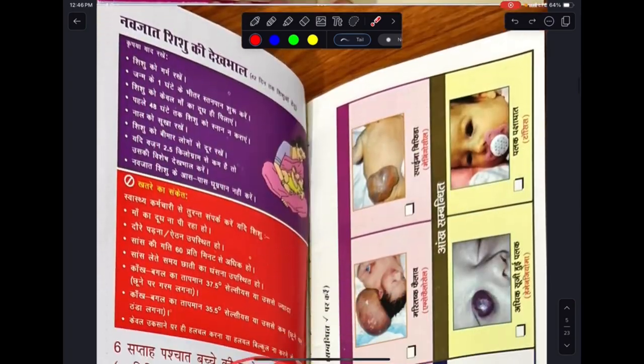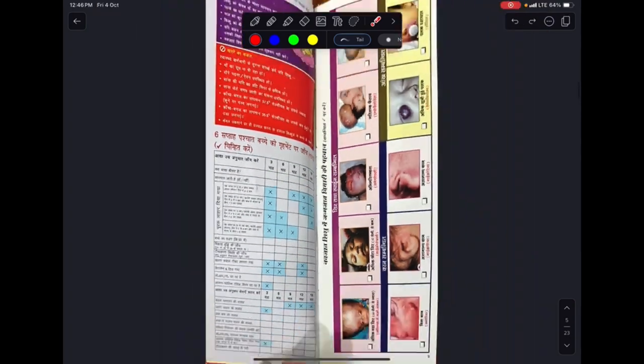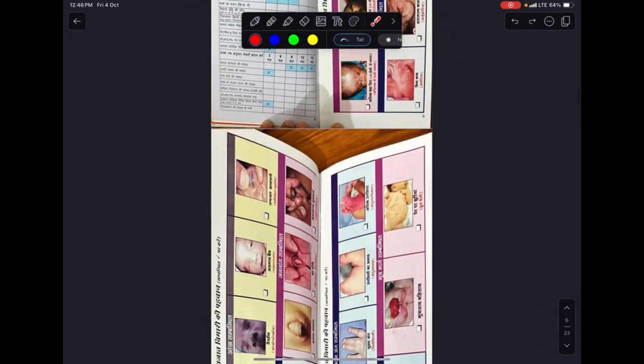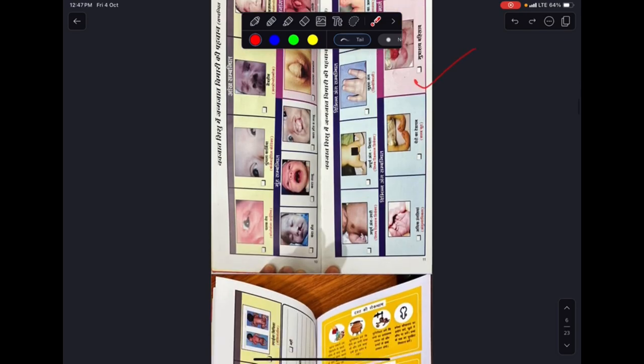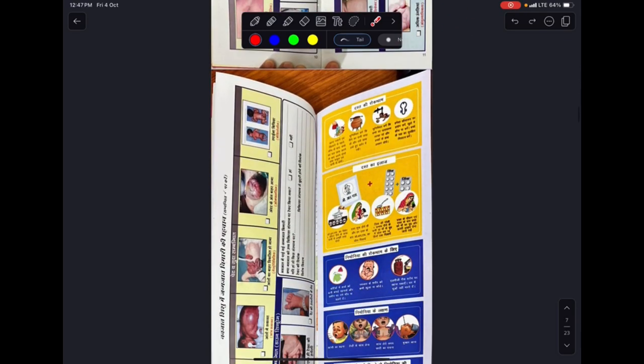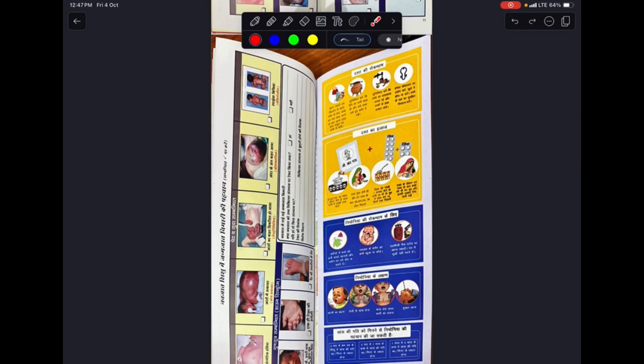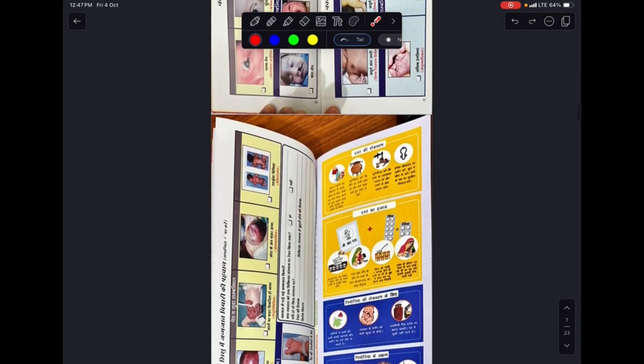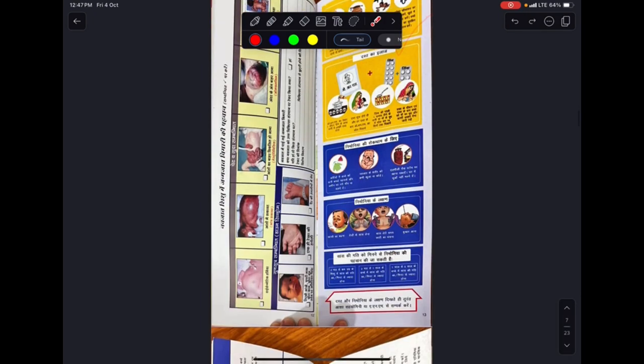And these are the congenital anomalies with which a child is born. To prevent these kinds of congenital anomalies, we need to check the female routinely, a minimum of 4 to 5 times during her pregnancy, as per the guidelines in India. But the WHO says a minimum of 8 visits should be there. If there's any danger sign or any kind of abnormality during her pregnancy, she might need to come for some special visits as well. Then about diarrhea prevention and diarrhea treatment, it's given, which is very common in children.